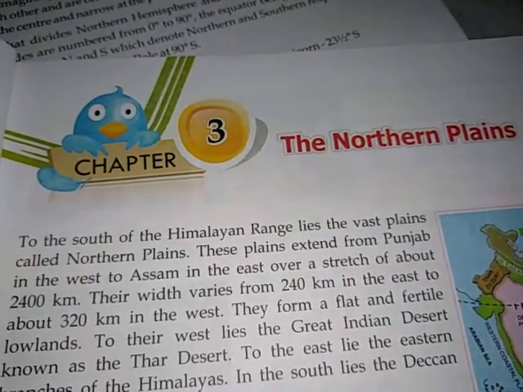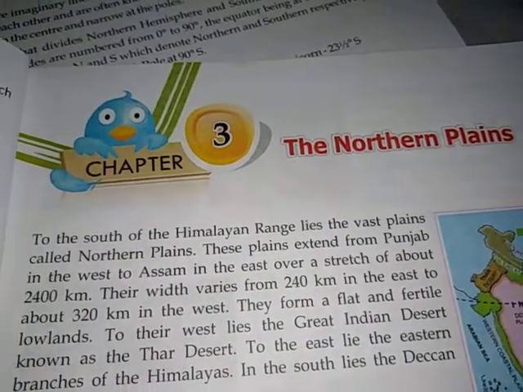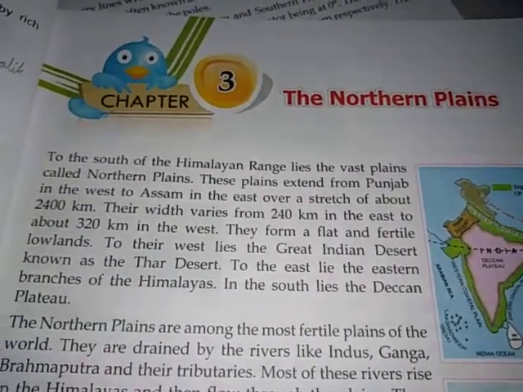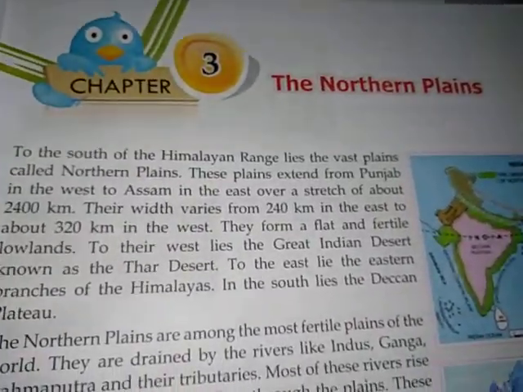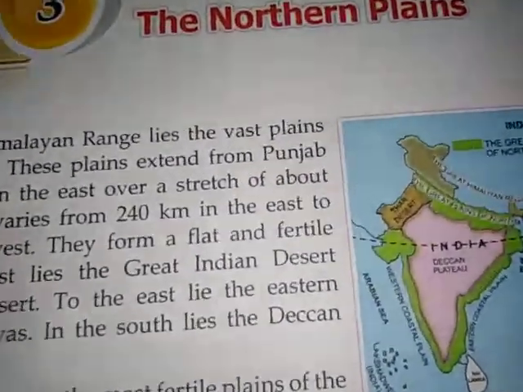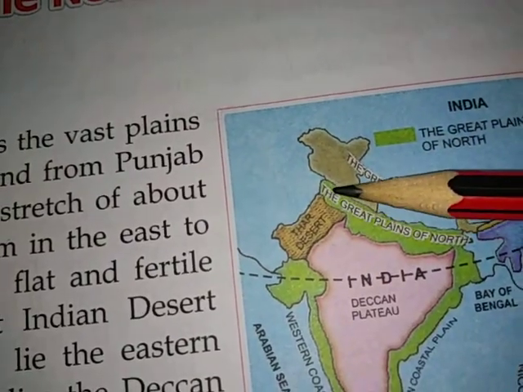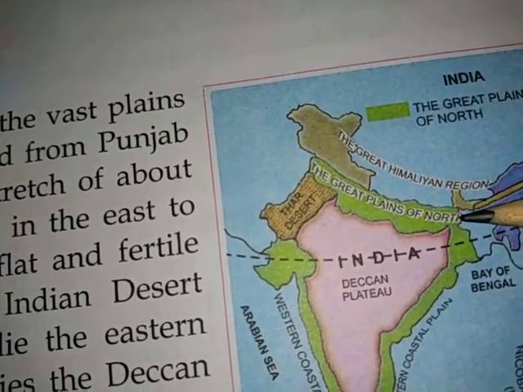And we are going to start this new chapter today, which is the Northern Plains, which means the plain of northern India, which is located here in the map. Let me show you. This is the Great Plain.